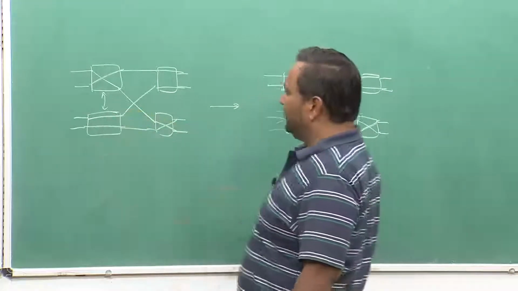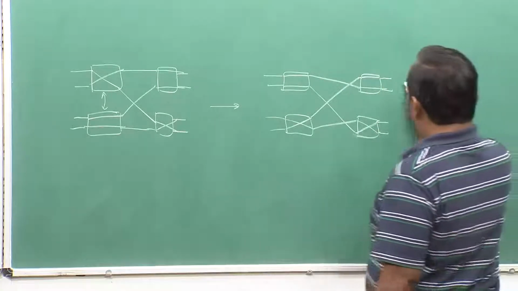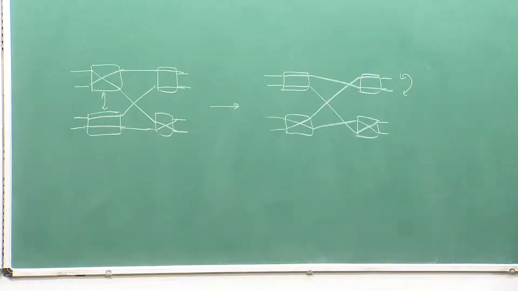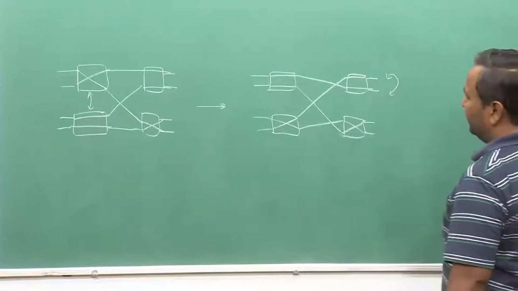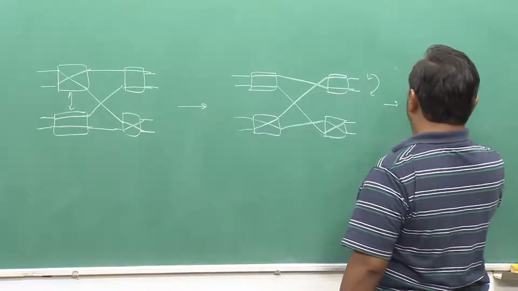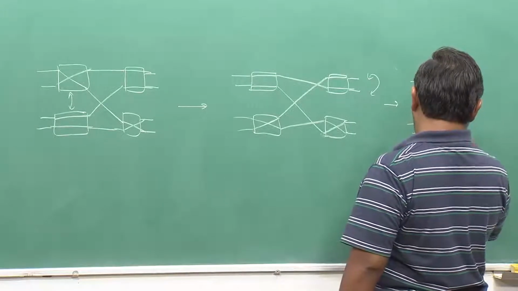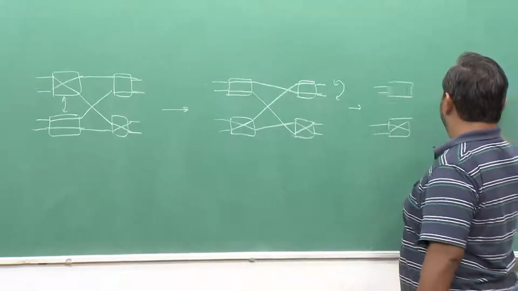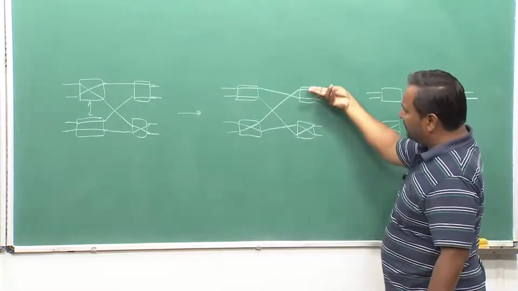This is one possibility. The second possibility is I can do the flipping of the outputs. So, I have technically twisted the switch. Once I do that, what I will get is this. Since I have twisted this one, let us actually twist the whole switch.